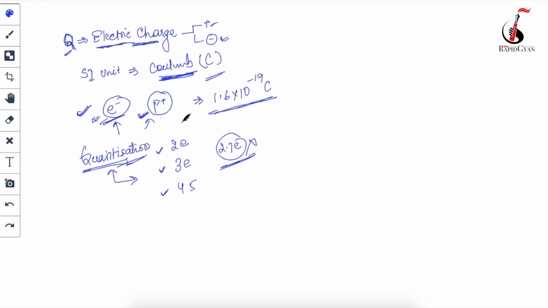Then I told you quantization of the charge. Quantization of the charge means that whenever you calculate the value of charge on any conductor, it will be calculated in multiples of either electrons or protons, and that multiple means multiplication by any positive integer, not a decimal number. So that is called quantization of charge. Hope you understand this.